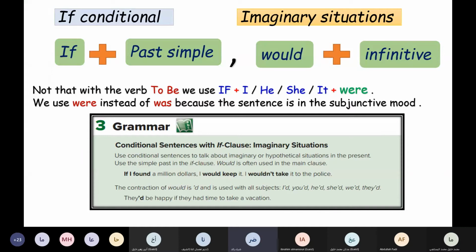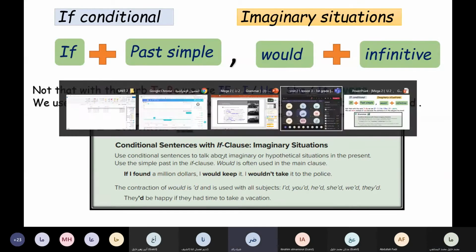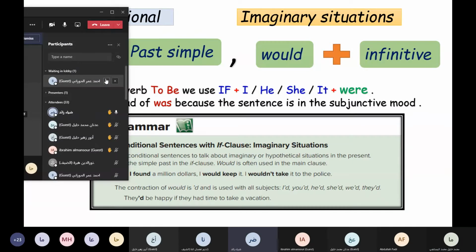Conditional sentences with if clause, imaginary situations. Use conditional sentences to talk about imaginary or hypothetical situations in the present. Use the simple past in the if clause. Would is often used in the main clause. Good. Read the example. If I found $1 million, I would keep it. I wouldn't take it to the police.